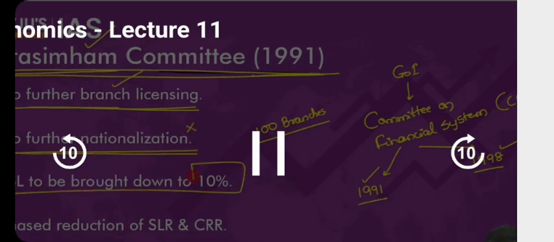Third, the priority sector lending should be brought down to 10%. Right? It's more than that. It's 40%. It should be brought down to 10%. Why? Think of it. Imagine you are a private sector bank. Just understand this. You are a private sector bank.